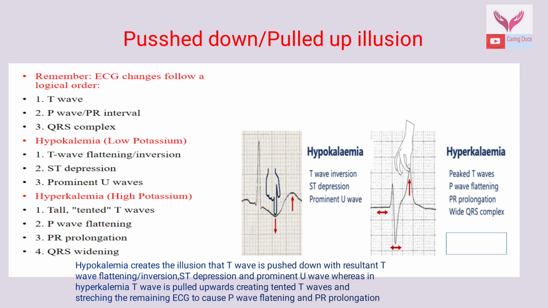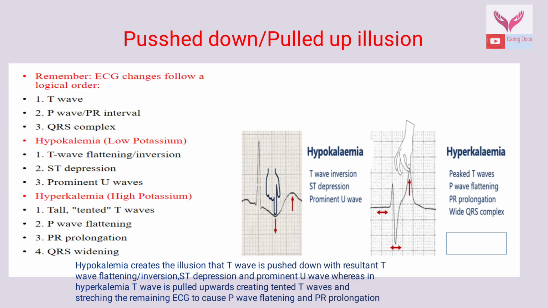In hypokalemia, we see T wave flattening or T wave inversion, or ST depression and prominent U wave. This hypokalemia creates the illusion that the T wave is pushed down, with the resultant T wave flattening or inversion and ST depression and prominent U wave.